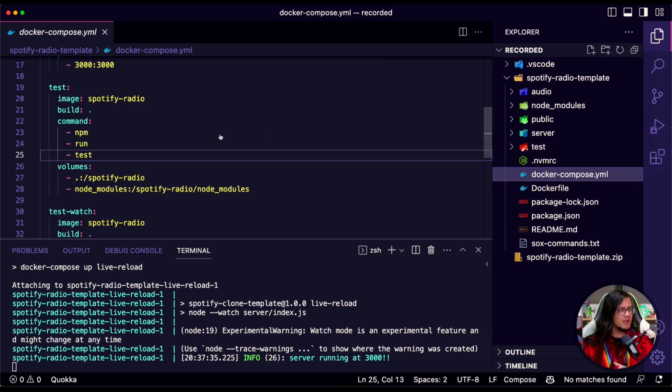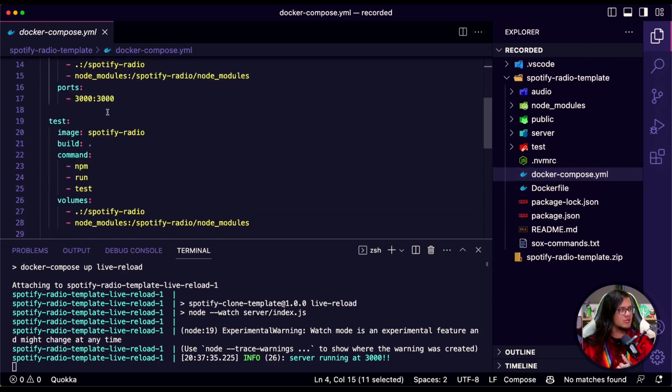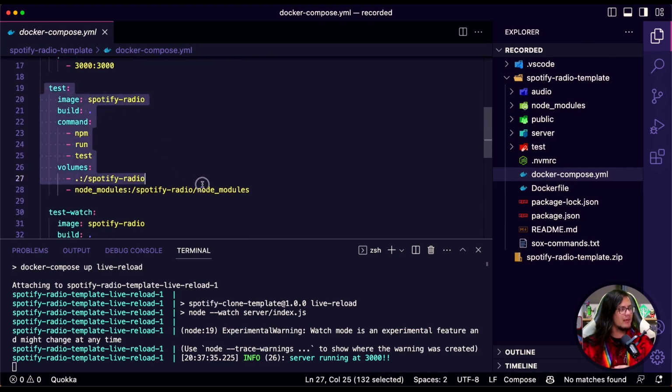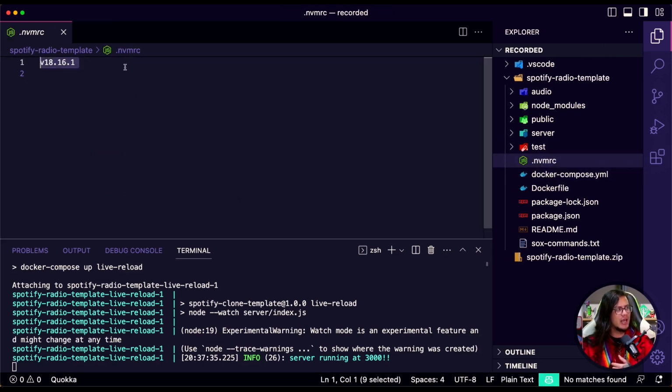Okay, as I told you, I put all the commands we're gonna need on the Docker here. So we have live reload, which we just tested. We have npm test, which is just executing here, and test watch as well. And I'm using a node modules volume here just to cache everything. What else? Well, I put here an nvmrc, so if you are installing everything by yourself, you can go there and just run nvm use.